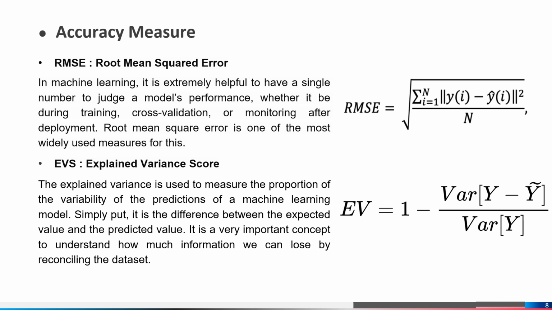The second method we used is the explained variance score. The method explains the dispersion of errors of a given data set. The formula for that is EVS equals 1 minus the variance of (y minus y cap) divided by the variance of y. Here y is the expected value and y cap is the predicted value. By this method we can understand how much information we can lose by reconciling the data.